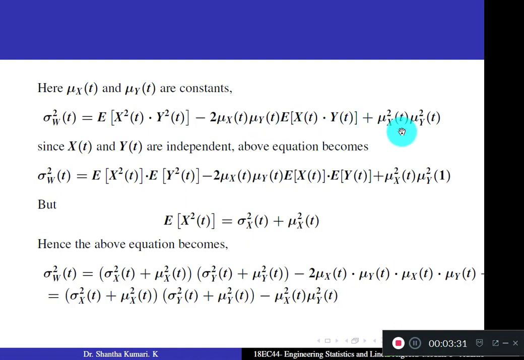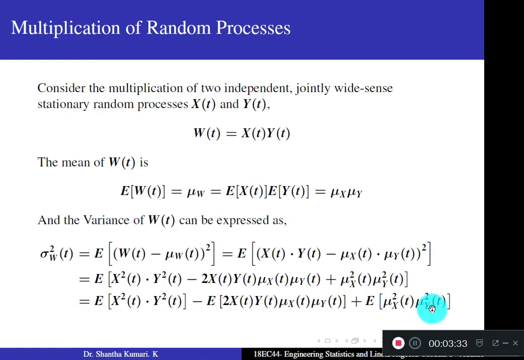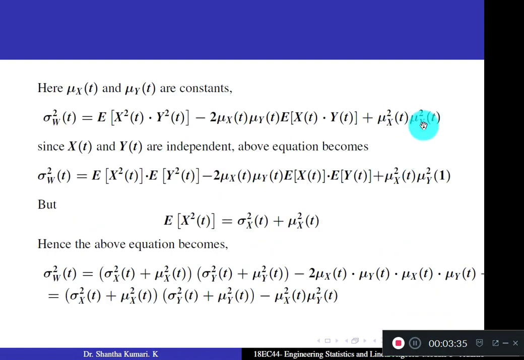And third term, mu x square of t into mu y square of t. Since x of t and y of t are independent, this can be written as a product of two expectations separately. Even here you can write a product of two expectations, and this term is written as it is. This should be mu y square of t. Okay, you get this expression.